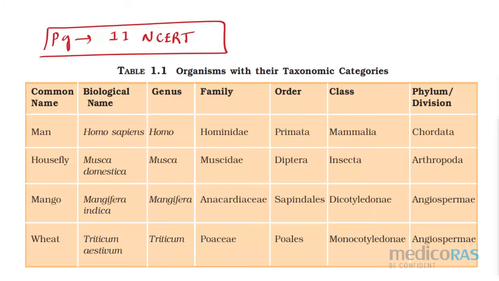This table you have to complete. This is your work. In this you have all the categories, the taxonomic categories. I'm not going to discuss this because you know all the family names, genus, right? These things you know. You need to remember only this one. So this is your homework part.